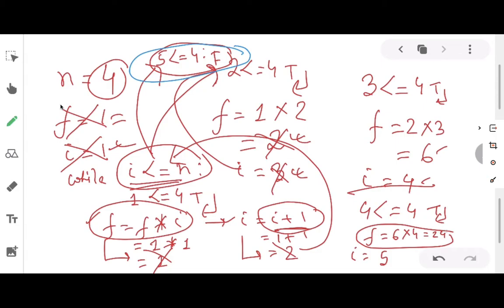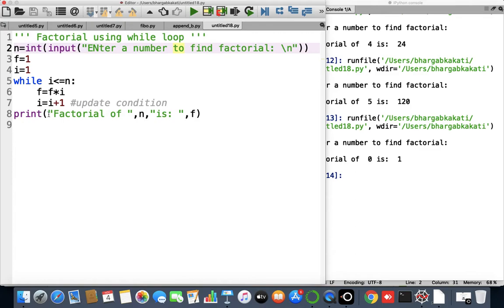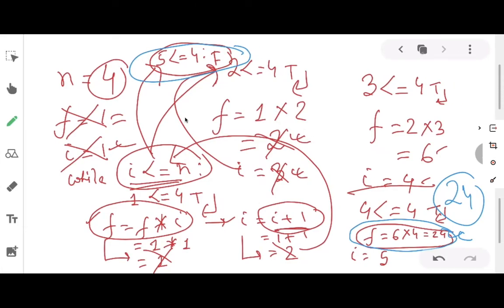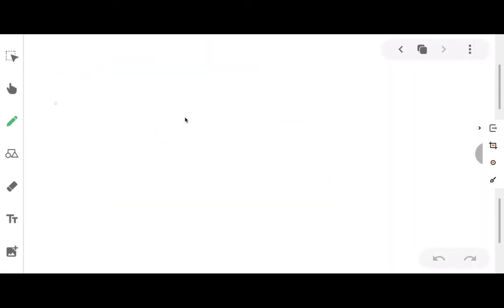Okay, and while the loop is being terminated, what is the value stored at the variable f? The value stored at the variable f is 24. So what is the last line of the program? The last line of the program is print factorial of n is f. So what will be displayed in your output screen? It will be displayed as follows.